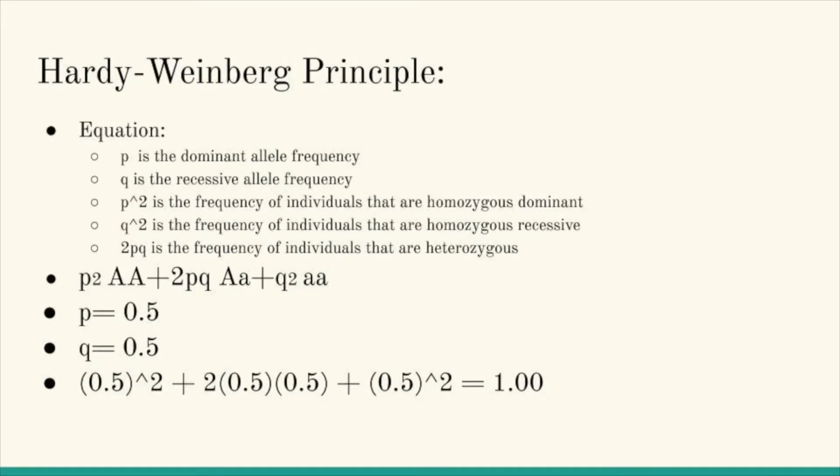Before discussing the effect of selection on this population, I want to discuss the Hardy-Weinberg principle and how it applies to frequencies found in the previous slide. In the Hardy-Weinberg equation, it is noted how the p variable codes for dominant allele frequency, while the q codes for recessive allele frequency. It also states that p squared is the frequency of individuals that are homozygous dominant, while q squared is the individuals that are homozygous recessive, and 2pq is the frequency of individuals that are heterozygous in the population. When applying the values found in the previous slide, we find that the equation equals 1, which is compliant with the Hardy-Weinberg equation.